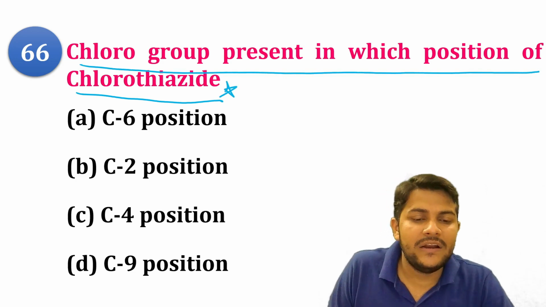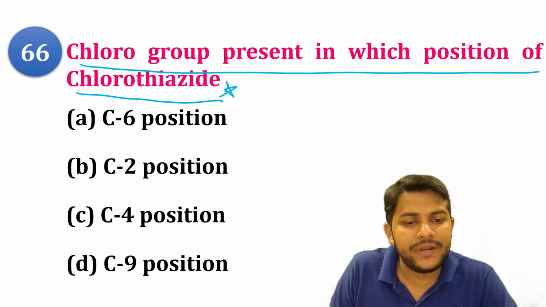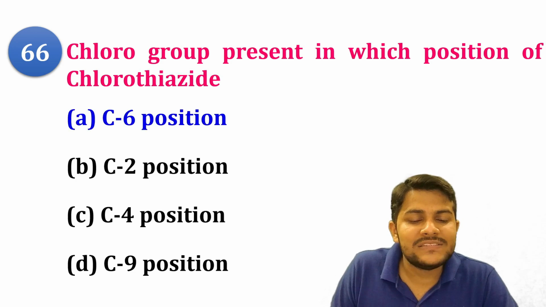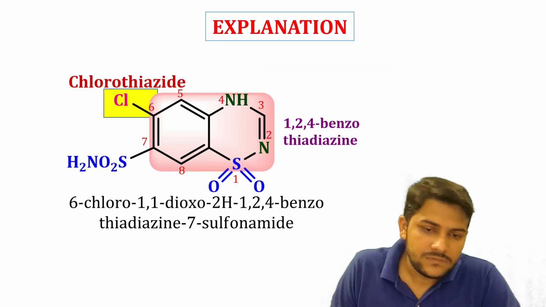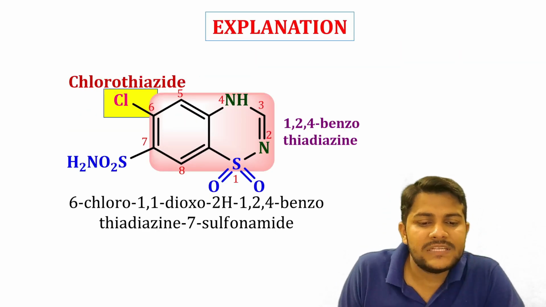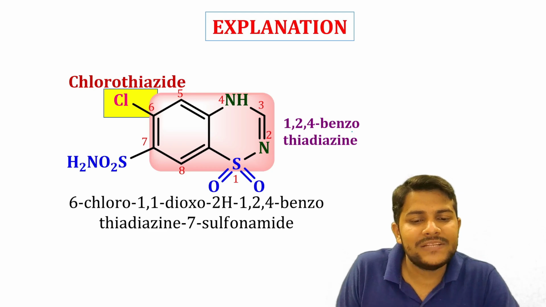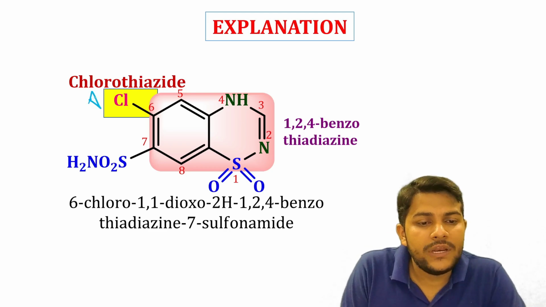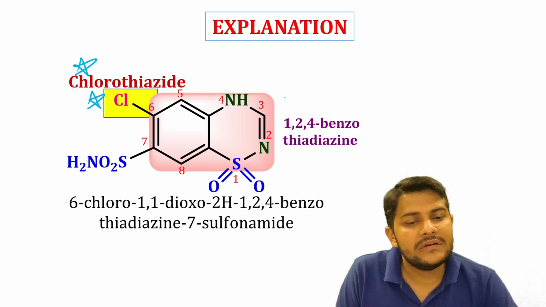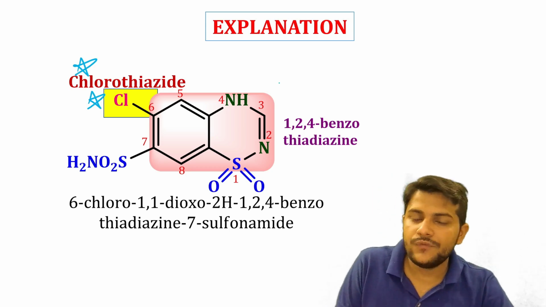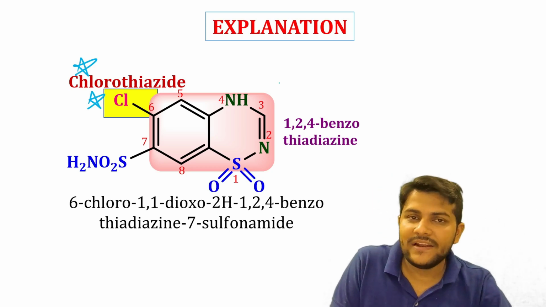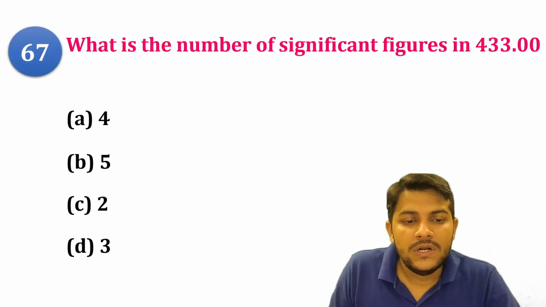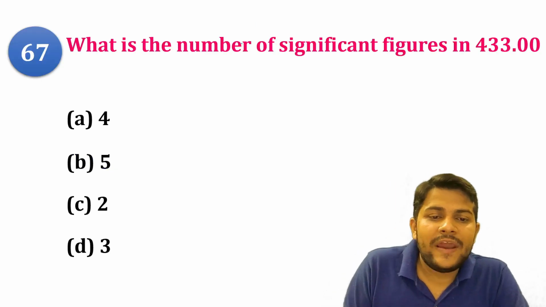So next you just have to find out the number of significant figures in 433.00. So 433.00 has how many significant figures? You just have to find out. So 433.00 basically contains 5 significant figures.